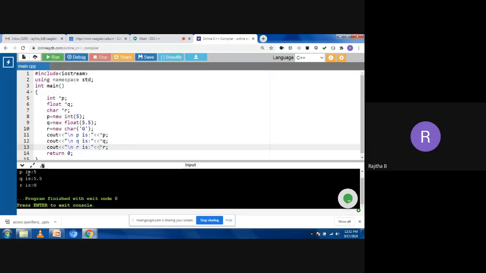Now see here, p value is 5, q is 5.5, and r is a character, the alphabet G. Is this clear, everyone? Yes, ma'am. Clear, ma'am.